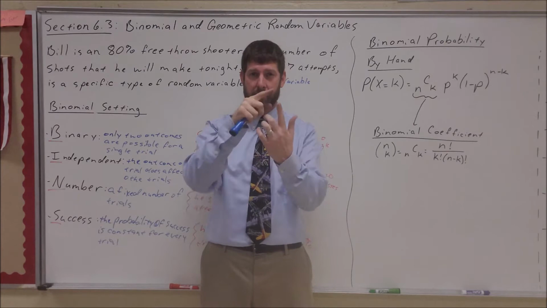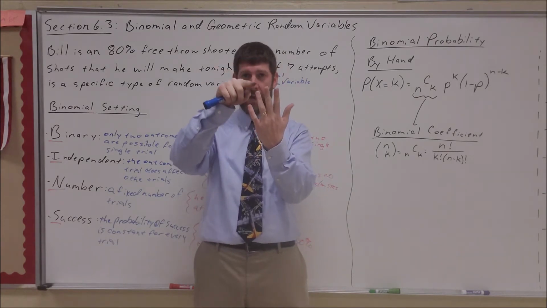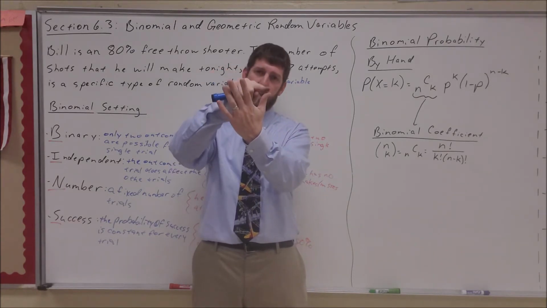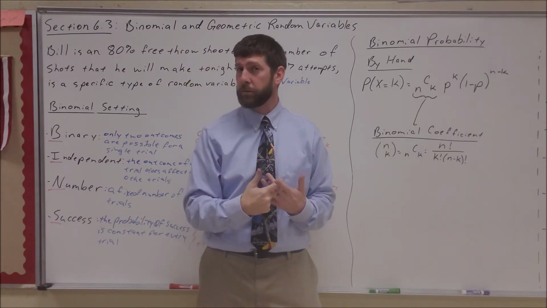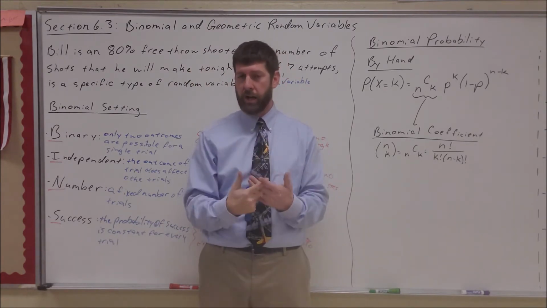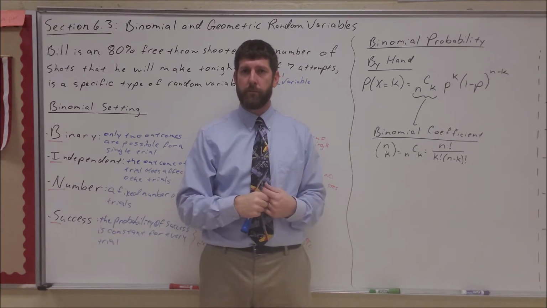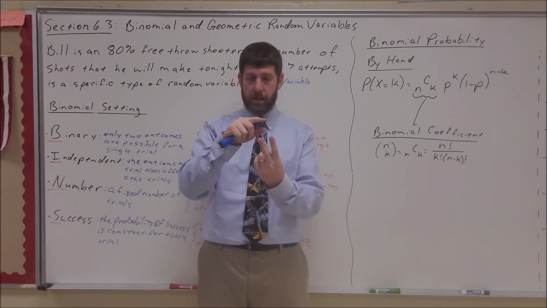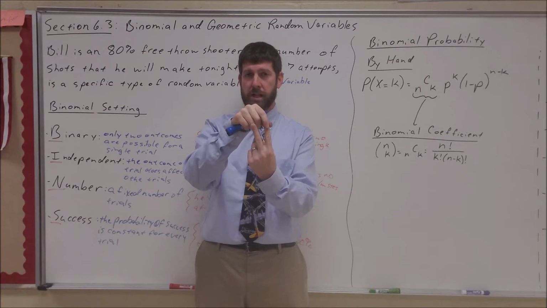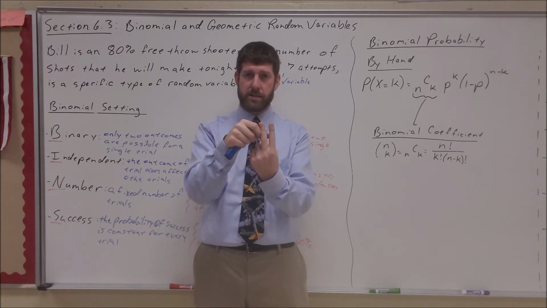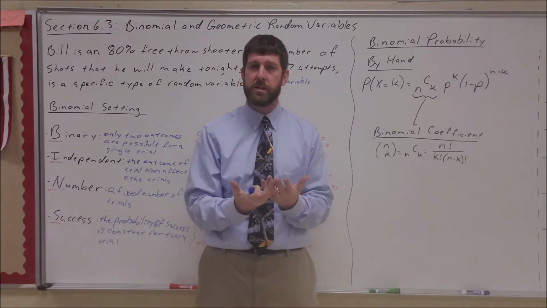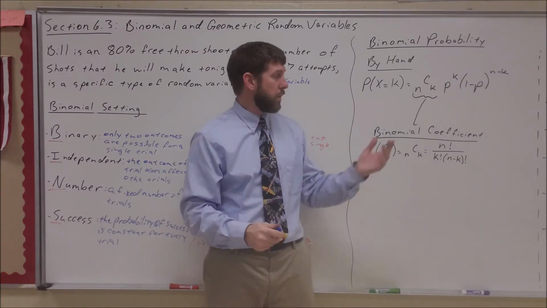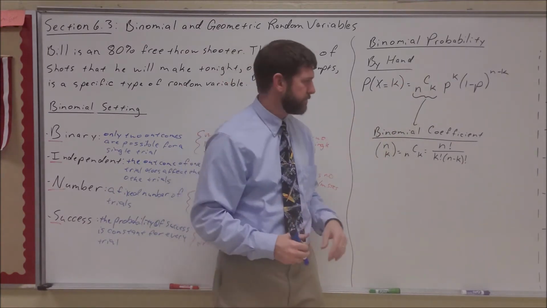And. Make, and then miss, and then miss, and so on. By our general multiplication rule, when we hear the word and, that's multiplication. So I'm taking the probability of 2 makes and multiplying that by the probability of my 5 misses. That's what this little formula says.